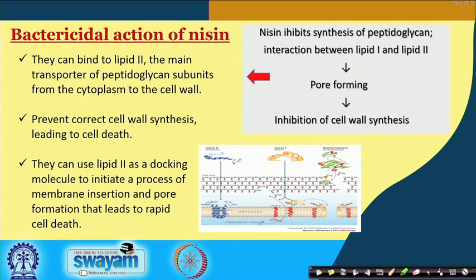So, it can bind lipid 2, which is the main transporter of the peptidoglycan subunits from the cytoplasm to the cell wall. It prevents correct cell wall synthesis, leading to cell death, and it can use lipid 2 as a docking molecule to initiate a process of membrane insertion and pore formation that leads to rapid cell death.